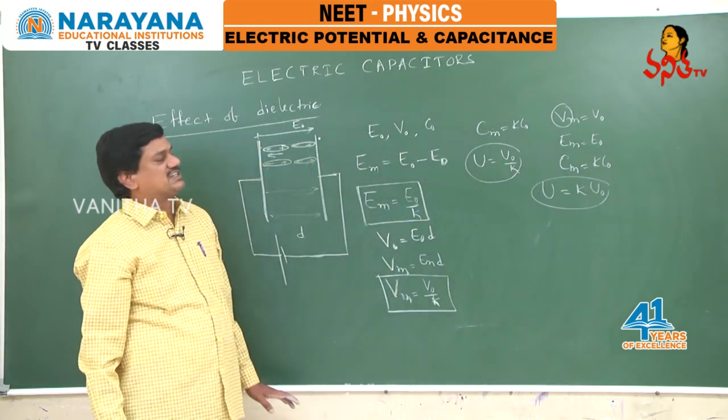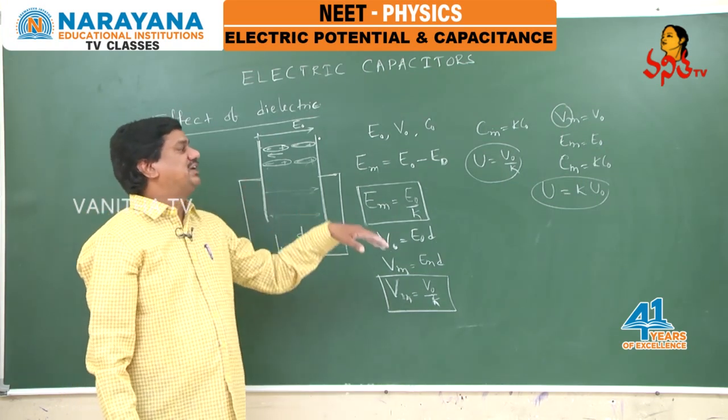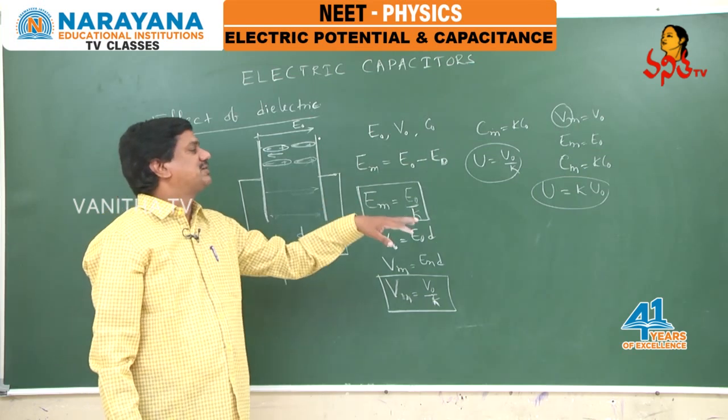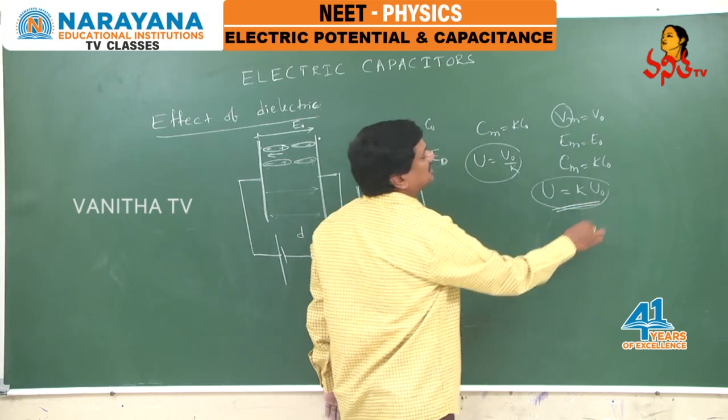So when the battery is connected, the potential difference remains the same, it will not change. Electric field intensity remains the same, capacitance becomes K times, and also the energy becomes K times the initial value.